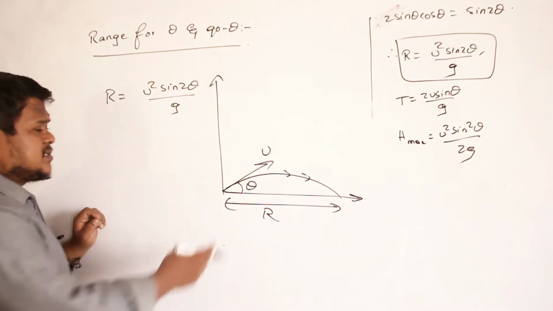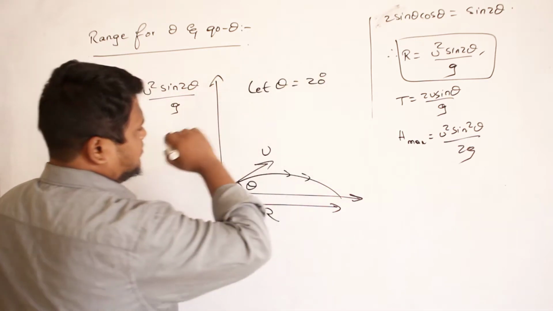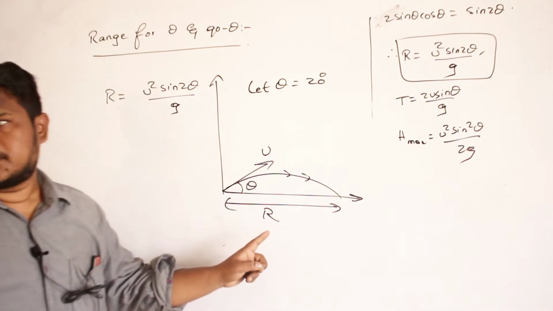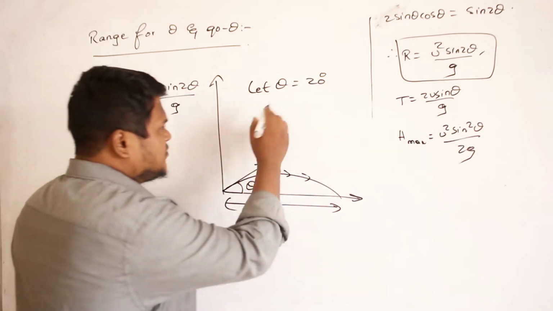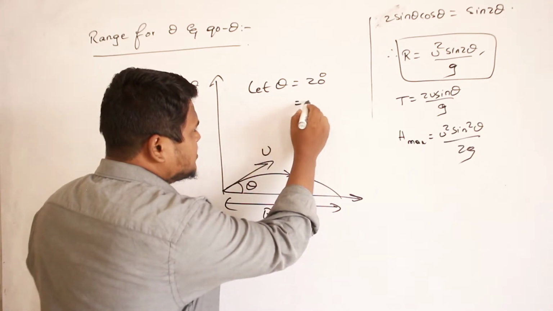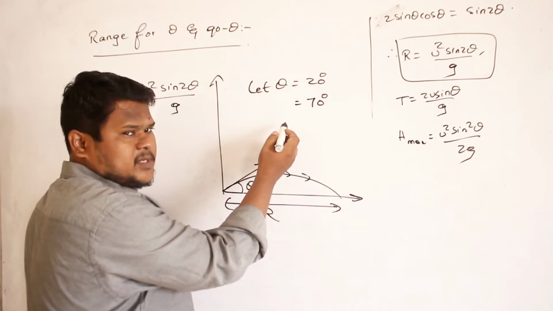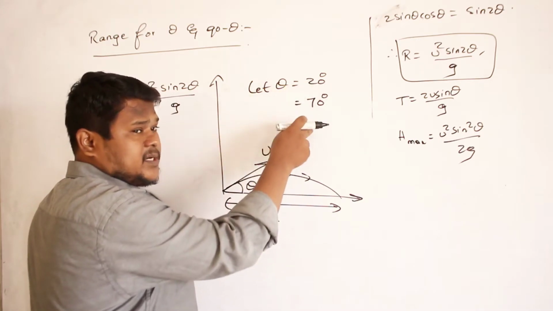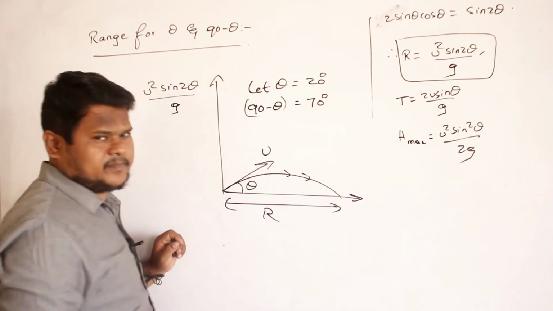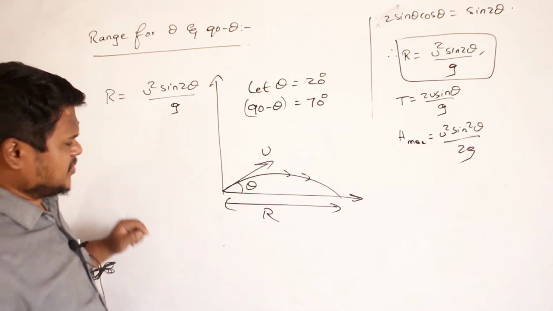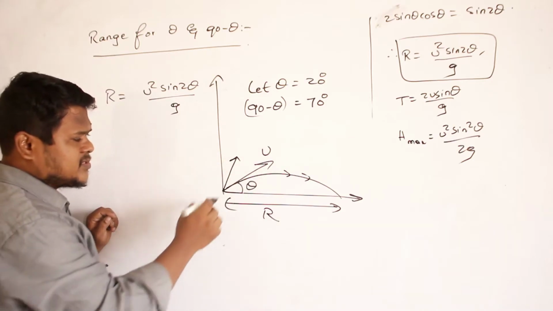See, for example, let theta be equal to 20 degrees. So at what angle am I throwing this body? I am throwing this body at an angle of 20 degrees. Instead of 20 degrees, if I throw this body at an angle of 70 degrees, 70 is 90 minus 20. How did I get 70? It is nothing but 90 minus theta. So if this angle is 20, then 70 degrees will be this angle, approximately.